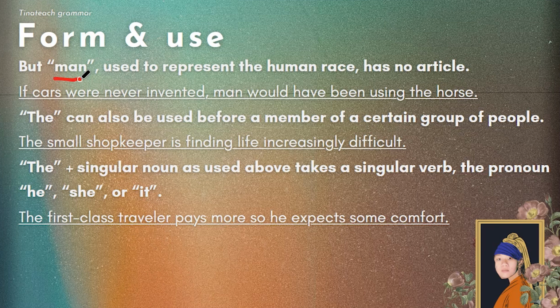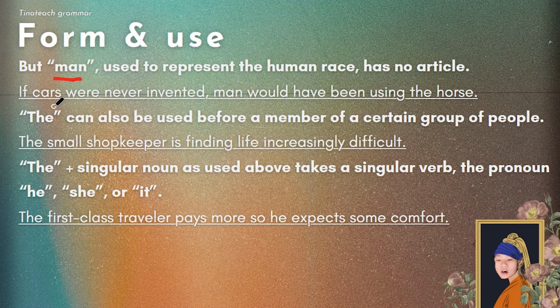If you say a man, that means a guy, a male. But if you simply say man with no article, the, a, an, none of that, it refers to the human race. If cars were never invented, man would have been using the horse. If cars were never invented, man would have been using the horse, okay?